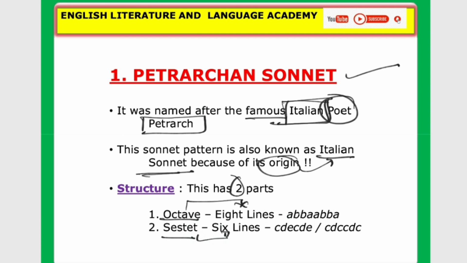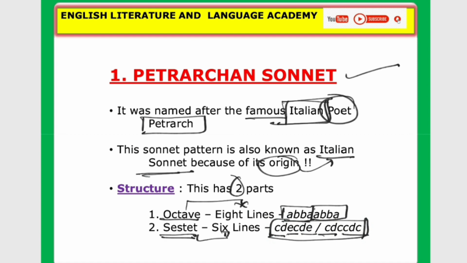Okay, so it has a particular rhyming scheme. The octave has 8 lines. Look at the 8-line rhyming scheme: A, B, B, A for the first 4, ABBA. Second ABBA. Look at A, B, B, A. You can remember it as ABBA and ABBA. And next the sestet. Look at the 6 lines. Here C, D, E, C, D, E, or alternatively C, D, C, C, D, C. These are the rhyming schemes of the sestet.